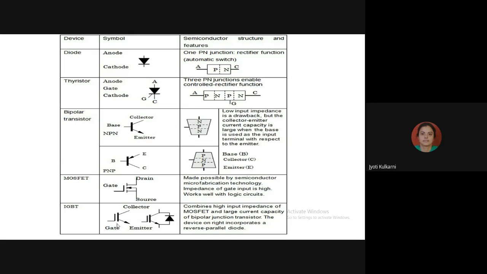And second, the property it has taken from the BJT is the large current capacity. The on-state current of the BJT is very large, whereas in a MOSFET it is very small. So the IGBT takes the large current capacity of the bipolar junction transistor. Its on-state resistance is very small, whereas in a MOSFET the on-state resistance is very, very large.